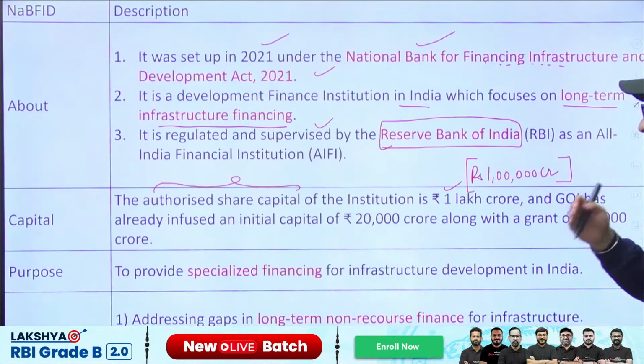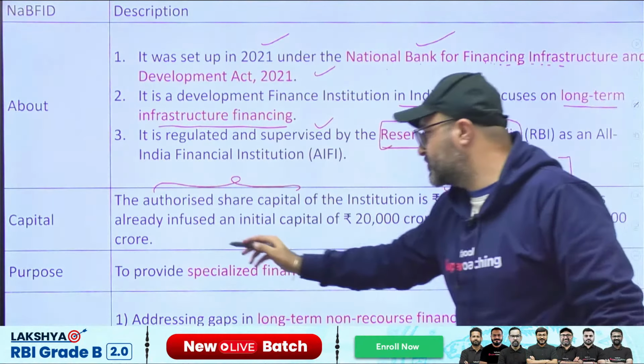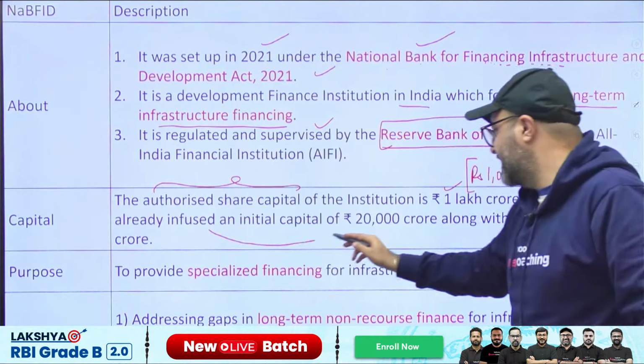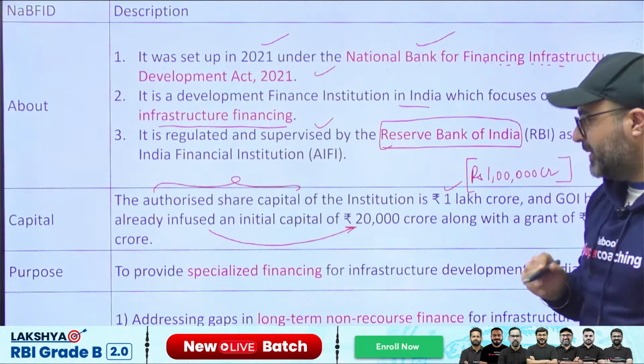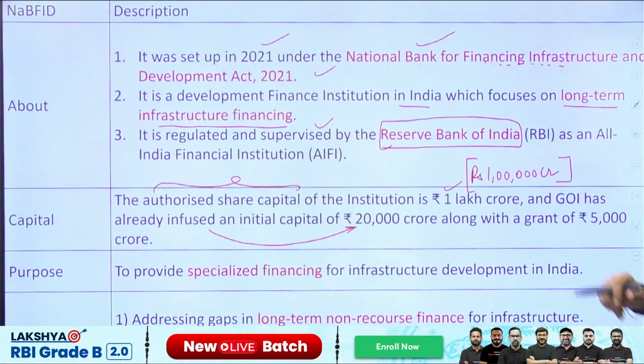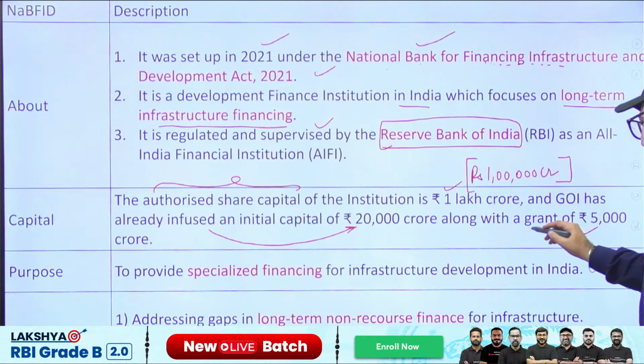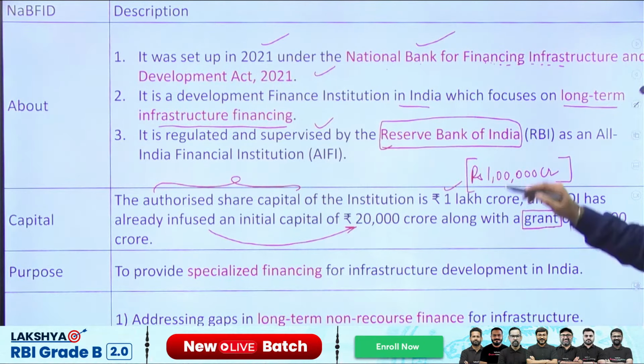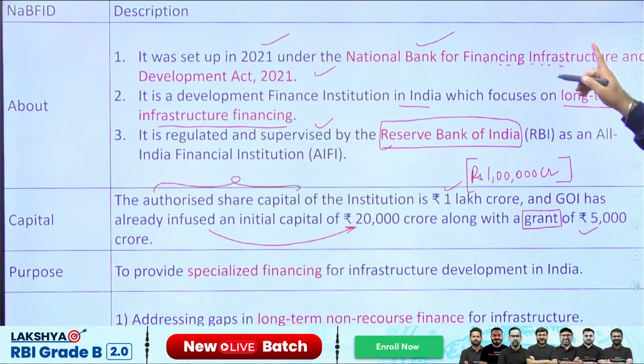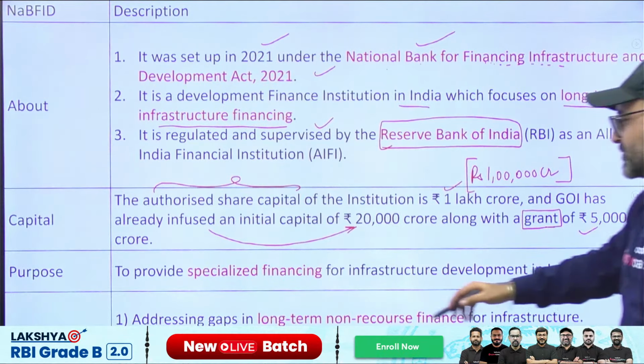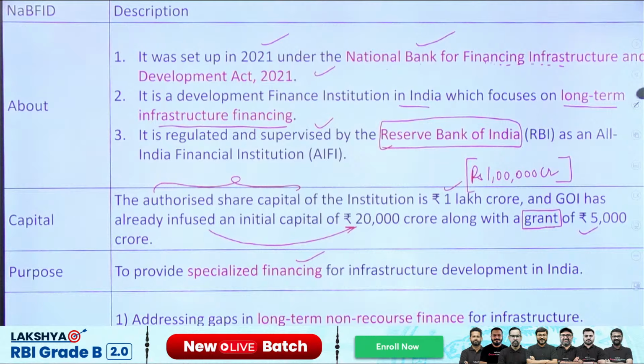Now, if I talk about the initial capital infusion, till now, government has infused 20,000 crore rupees in this organization, and government has provided 5,000 crore rupees as a grant. A grant for what purpose? A grant for infrastructure development purpose. Remember that this organization is being set up for providing specialized financing for infrastructure development.